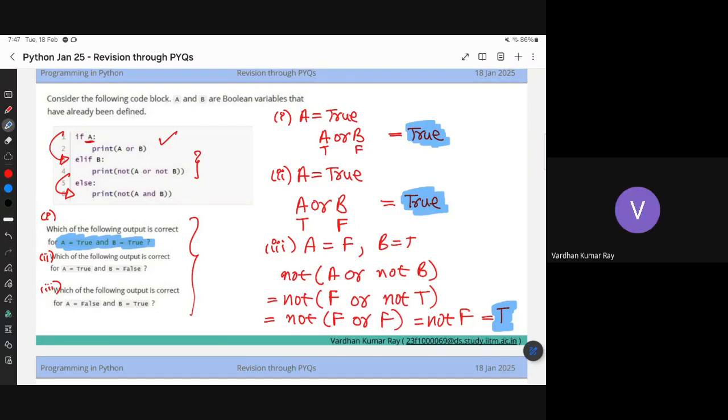Either one of them should be true, right? At least one of them should be true. That's the only condition. For both, yes, both of them should be true. Then why did we do it for the third case?